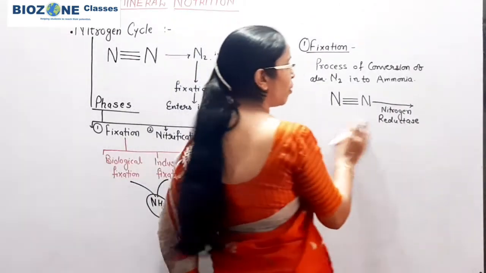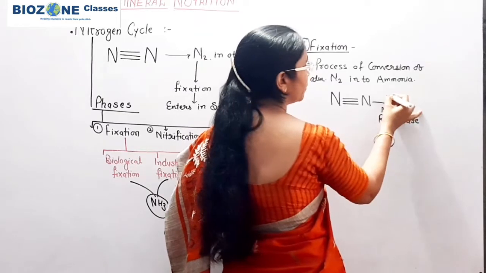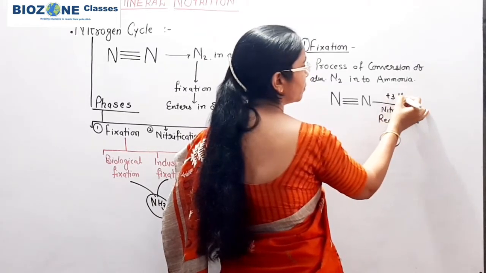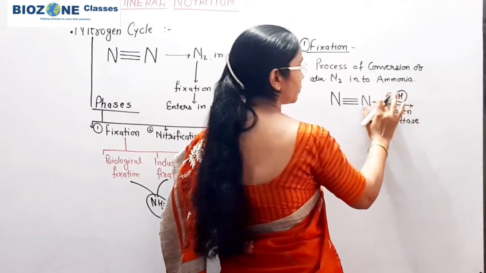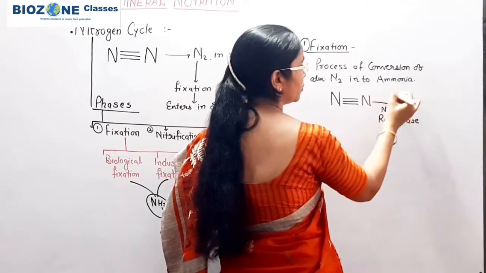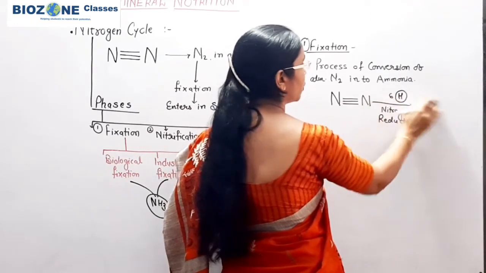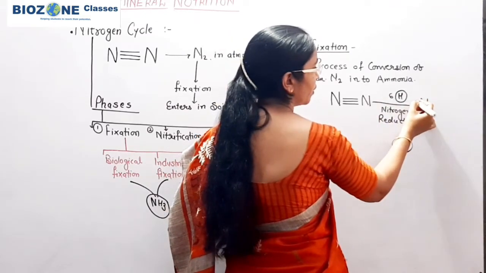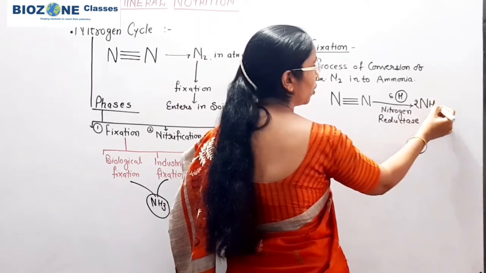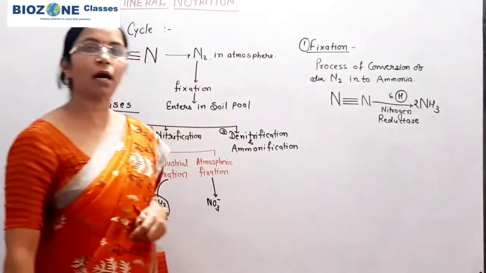So with the help of nitrogen reductase, this nitrogen utilizes 6 hydrogen and 2 molecules of ammonia are formed.